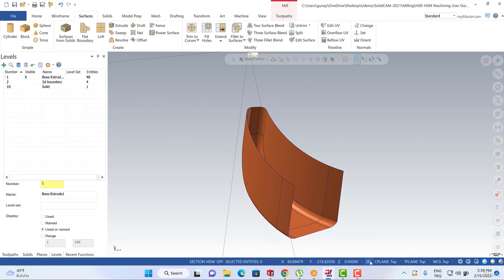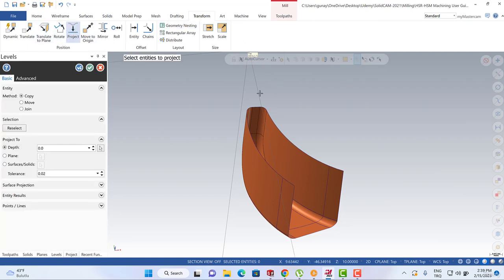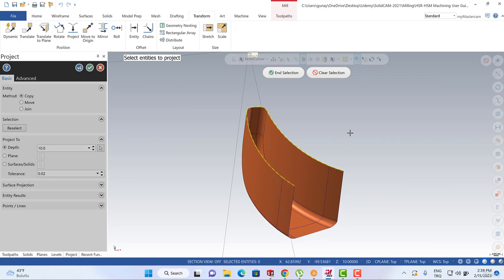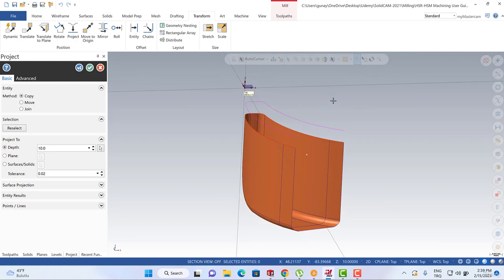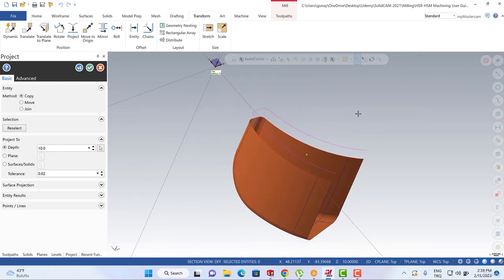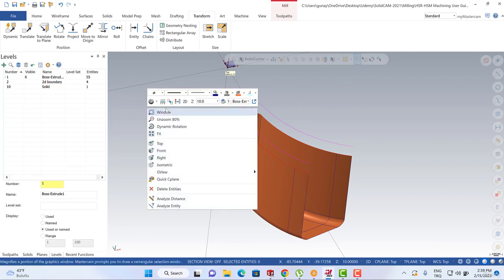Okay, so we can turn to the 2D, and the Z axis can be 10. We can turn to the transform and project, and then we can select all these lines, and then hit the OK button like this one. Okay, this is going to be my boundary.